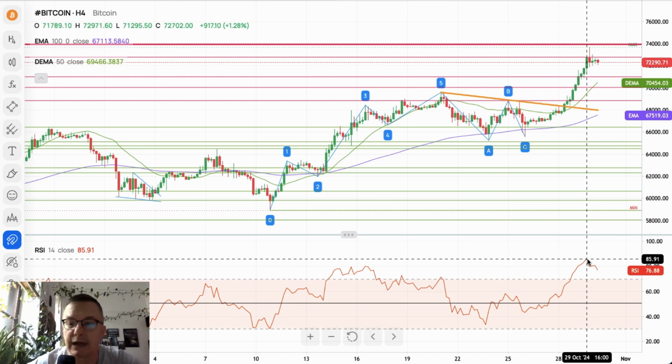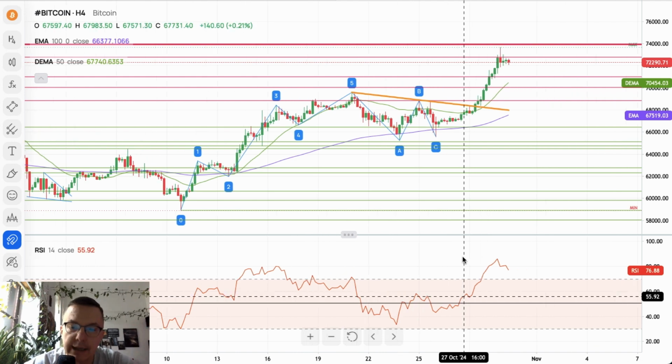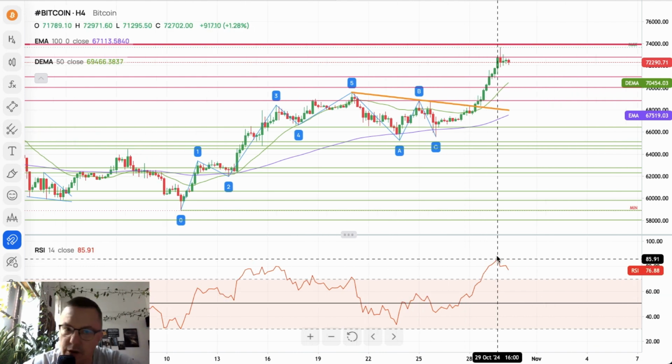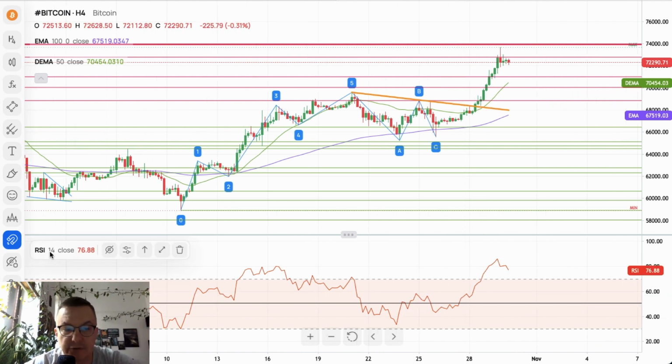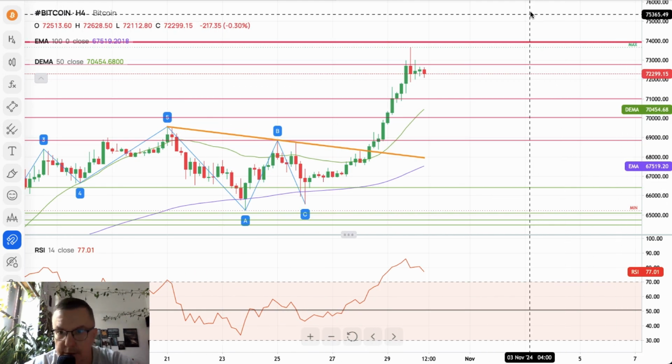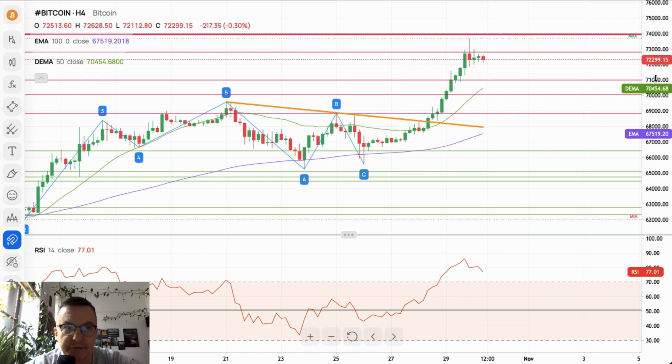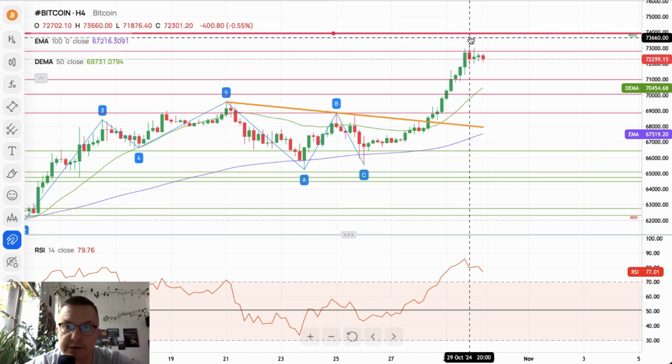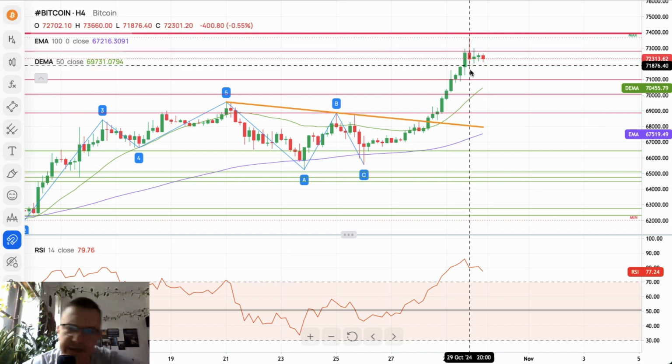Even if you were at the level of almost 86 points on a 4-hour chart, which indicates extremely overbought market conditions compared to 14 periods back, that doesn't actually mean the rally is over. Now it's a time, as you can see, the first best initiated sell orders. So we got a nice upper shadow on this bar. This is a pin bar, of course. It looks like a shooting star-ish pin bar, something like this.